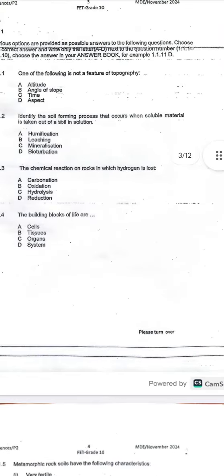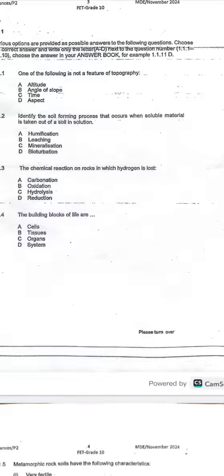1.1.2 Identify the soil forming process that occurs when soluble material is taken out of a soil in a solution. When we are talking about soil forming processes, we are talking about the ways in which soil forming factors combine in order to form soil. The processes we have learned about are mineralization, leaching, and humification.